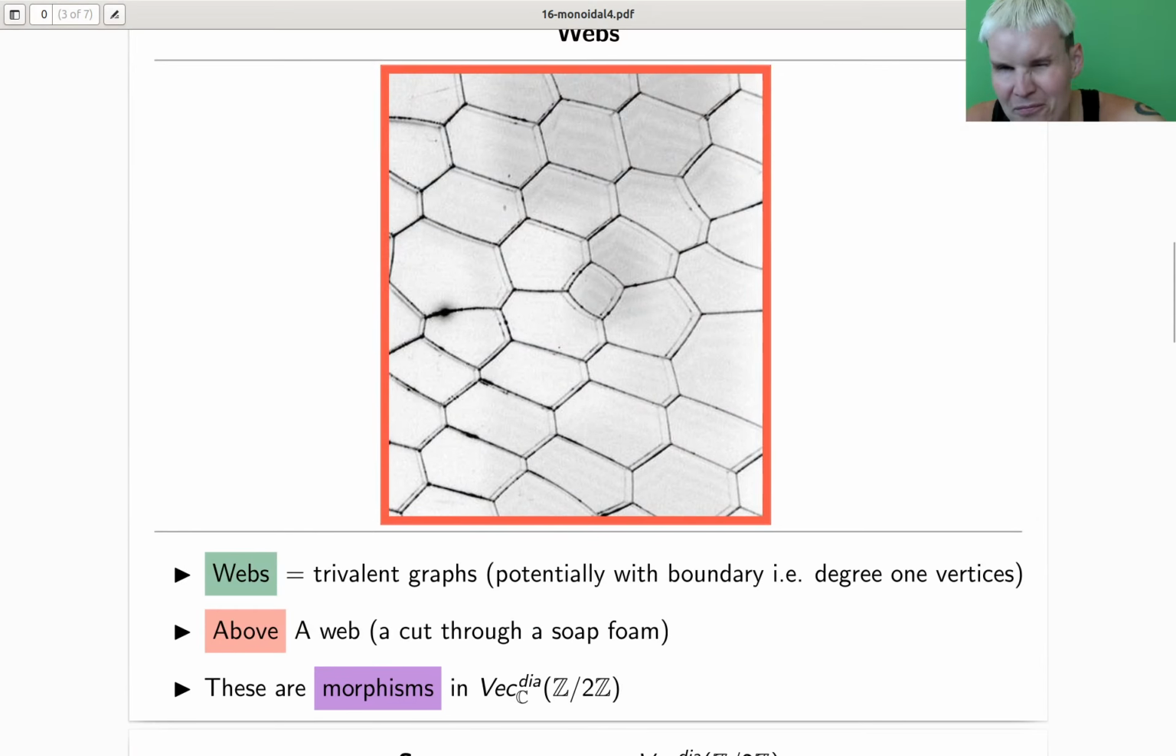And kind of interestingly, we can copy that several times and describe several diagrammatic categories using this language of subforms of webs.